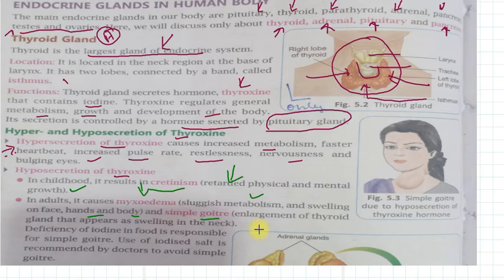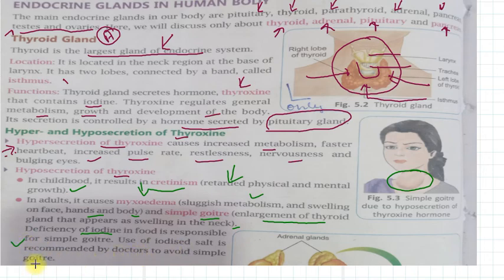It's hyposecretion. What is goiter? Goiter is enlargement of the thyroid gland that appears as swelling in the neck. Here this is the enlargement of the thyroid gland, so our neck will feel swollen. The main reason is deficiency of iodine in our diet.